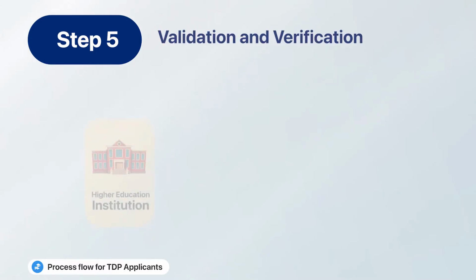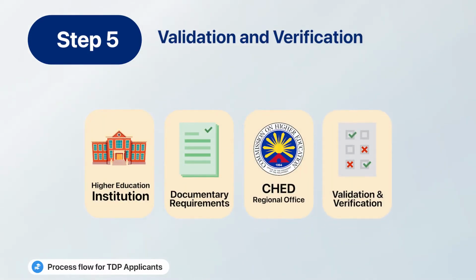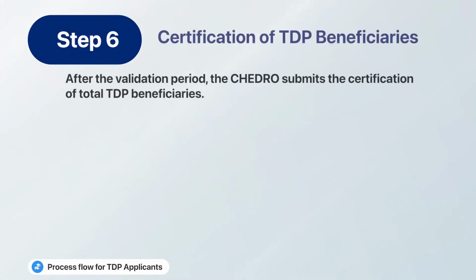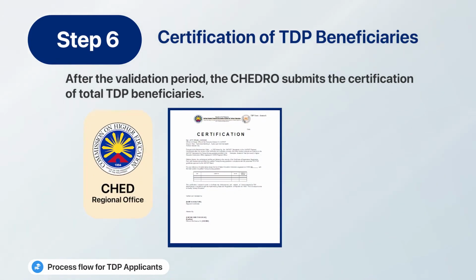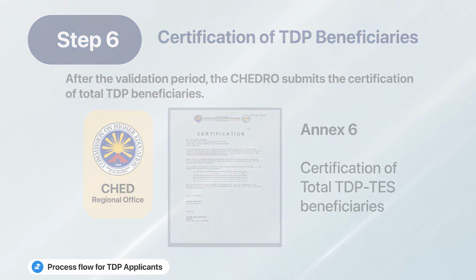Step 5. The SHED Regional Office verifies and validates the documentary requirements submitted by the HEIs to identify the new TDP grantees. Step 6. The UniFAST Regional Coordinators provide the UniFAST Central Office with the Annex 6 or the certification of total TDP-TES beneficiaries per HEI generated from the portal.